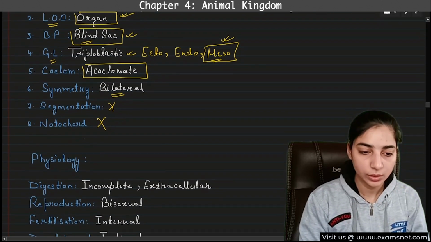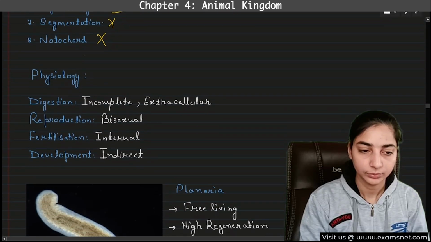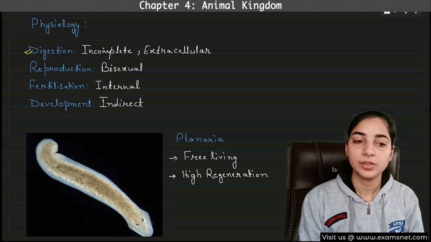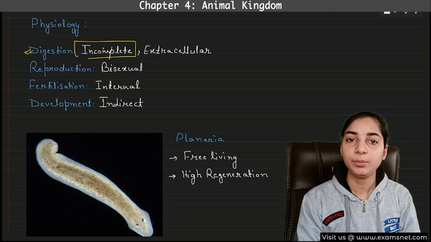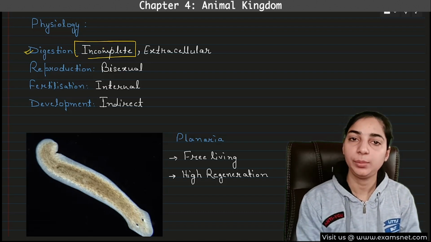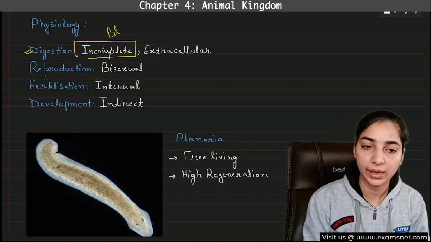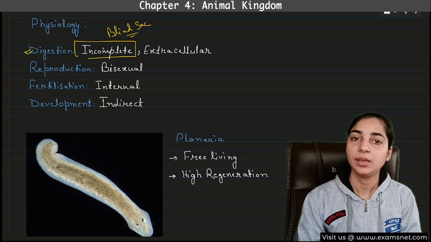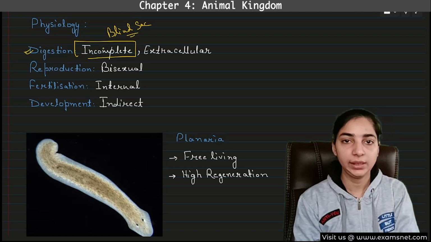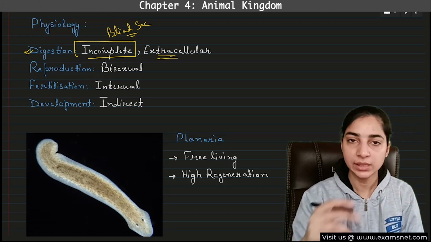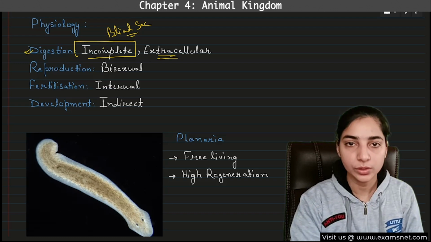Now let's come to the physiology. In physiology, first we'll discuss the digestion. There will be an incomplete digestive system. Why? Because they have a blind sac body plan. Whenever there is a blind sac body plan, there will be incomplete digestion. If there is only one opening, it means there will be incomplete digestion. If there are two openings, one mouth and one anus, then only complete digestion will take place. And in this case, only extracellular digestion takes place. That means digestion will be taking place outside the cells.